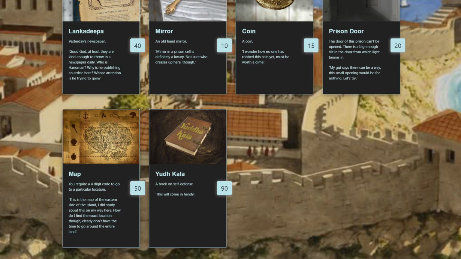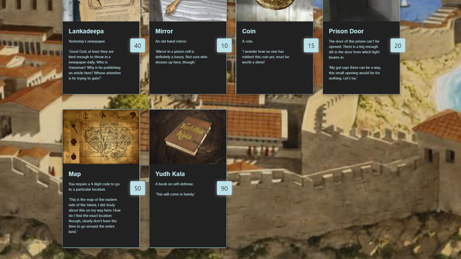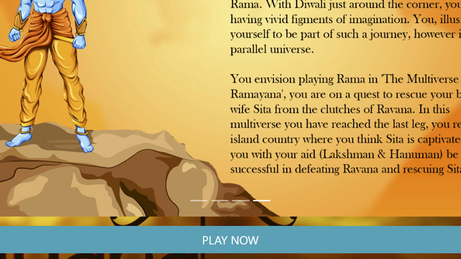In the game, if you want to examine any picture closely, simply click on the picture and the picture will zoom in. Once you've examined, click anywhere outside the picture and the picture will zoom out itself. Once you have gone through all the rules and if you're ready to play, press the play now button. As soon as you press on play now, you will be redirected to the room and the timer starts ticking.